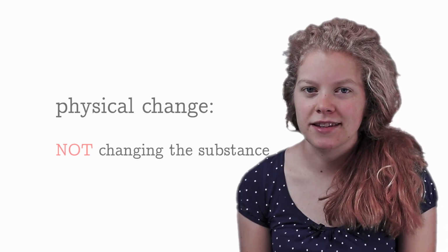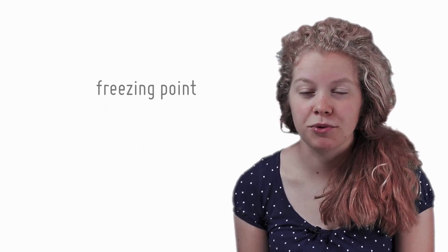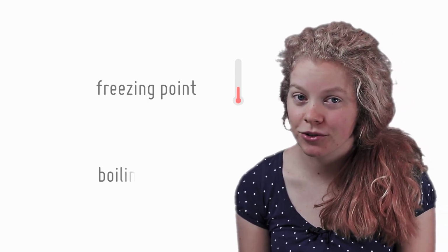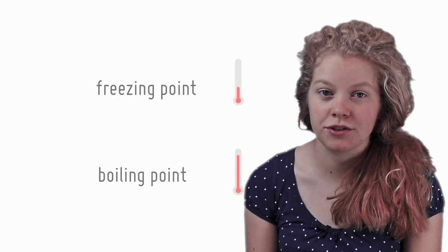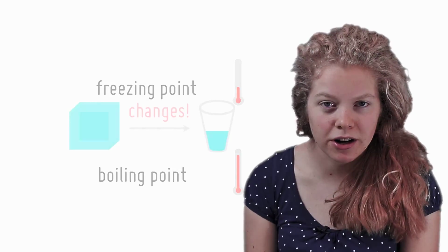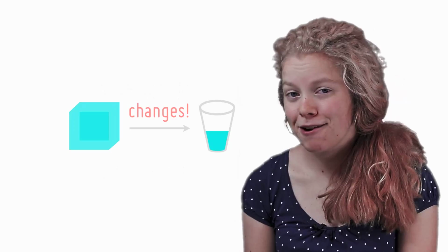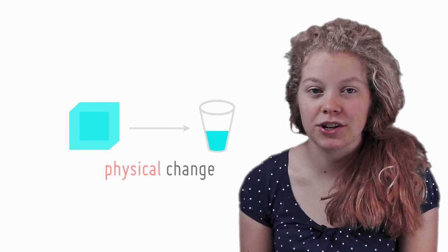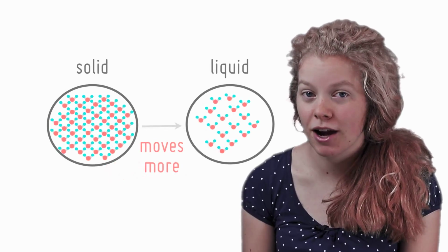Let's use water as an example. The temperature at which water freezes, or freezing point, and the temperature at which water boils, or boiling point, are both physical properties. You may think, wait, but an ice cube changes when it turns to water. That's true, smarty pants. However, this is a physical change and not a chemical change. The molecules are still the same, they're just moving around more.